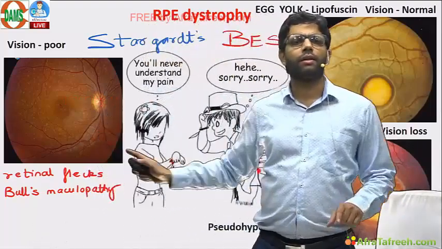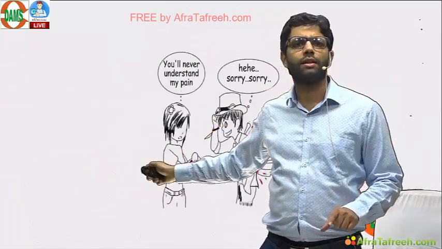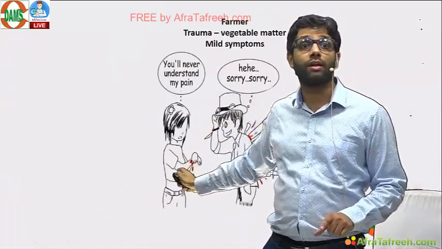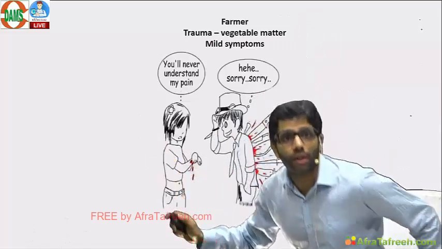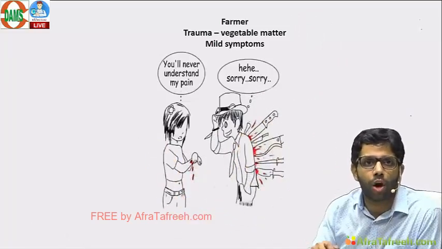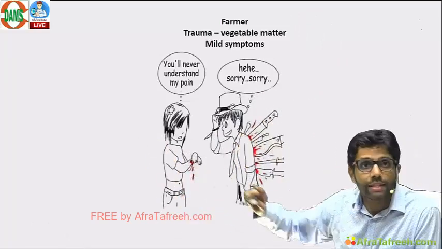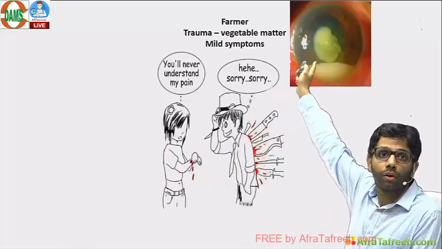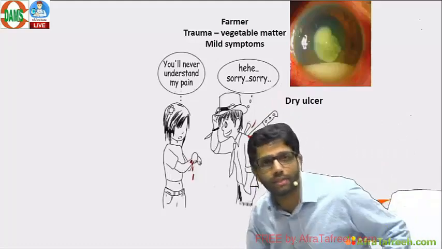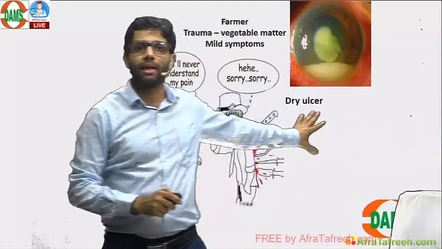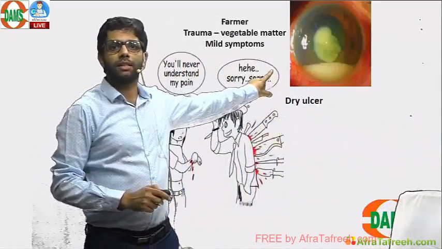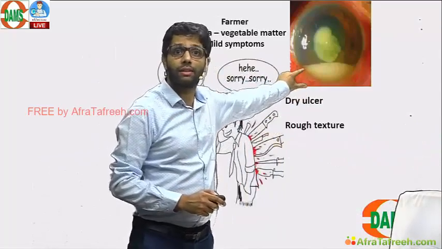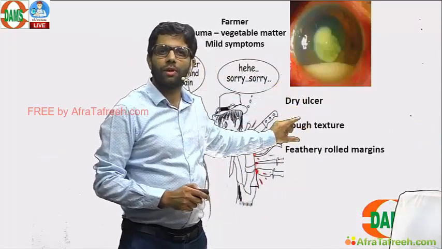Same thing, the girl and boy scenario occurs in this. Corneal ulcer. What is that? A farmer comes with trauma with vegetable matter. Symptoms are mild. Signs are more. This is fungal ulcer. Like BEST, signs are more, symptoms less. Remember points: dry ulcer, rough texture, feathery rolled margins.